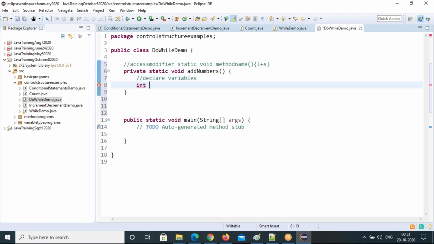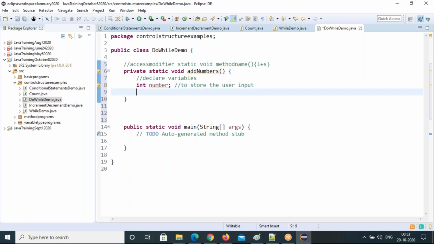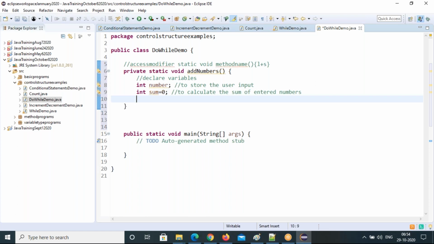The first one is int number, to store the user input. int sum equal to 0, to calculate the sum of entered numbers, and char choice.